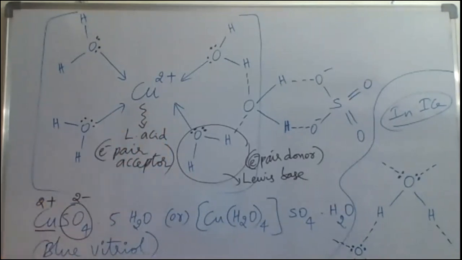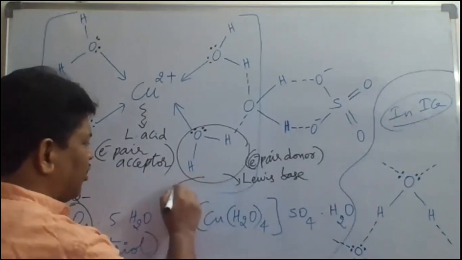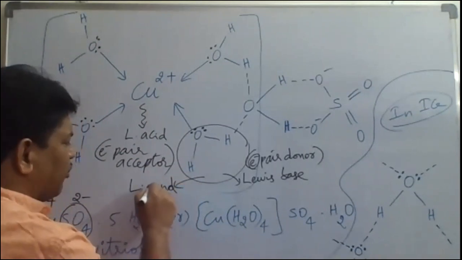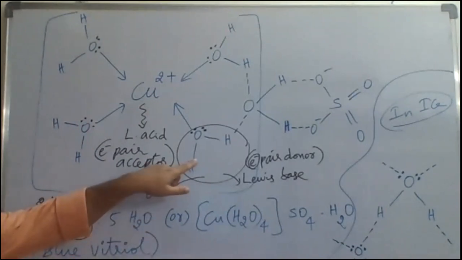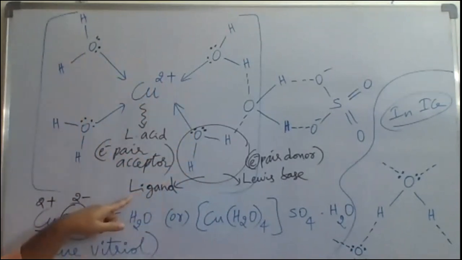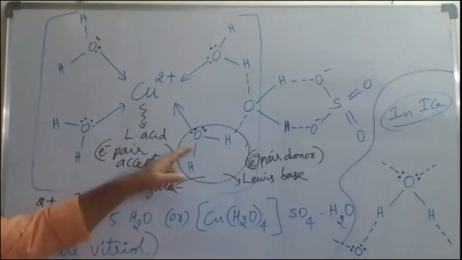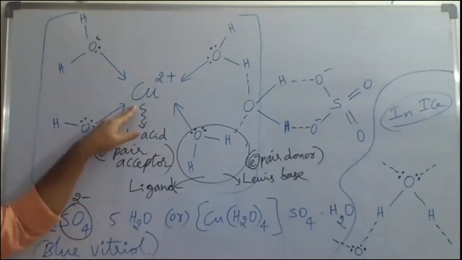Okay, now the next point we have to understand is that each H2O here, this Lewis base, will also act as a ligand. What is it called? L-I-G-A-N-D. Ligand, however you want to pronounce it. So how many ligands here around the Cu2+? 4 ligands, H2O molecules. Each ligand is donating how many electron pairs? 1 electron pair. So like this, 4 H2O ligands form 4 dative bonds, 4 coordinate bonds with the Cu2+ ion, the central metal ion.